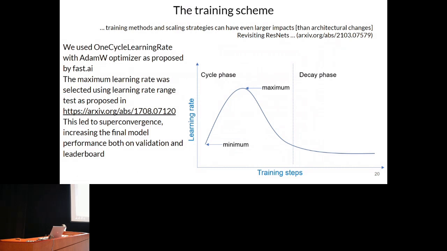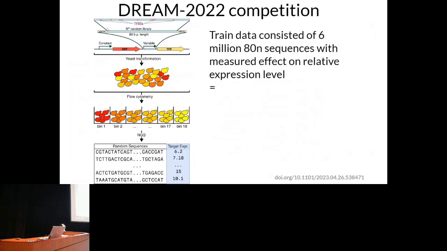Next, we applied our model to the task of predicting the effect on expression of random 80 nucleotide long sequences measured in yeast. And the results looked very promising.